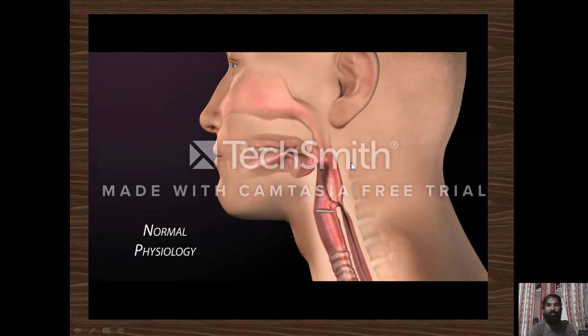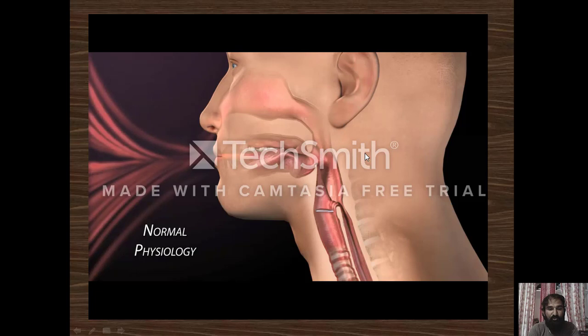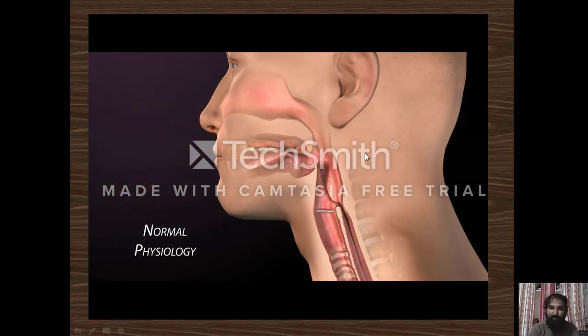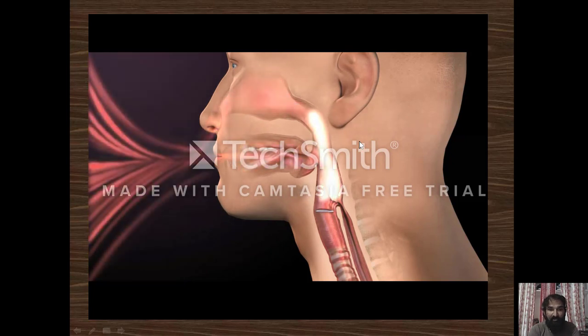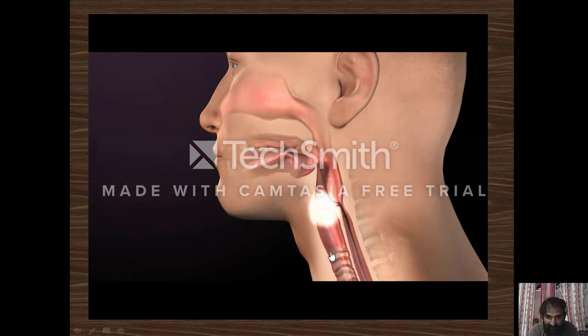Now you see the physiology of the side part of your mouth. When you breathe, the air enters through the nostrils as well as through the mouth, and finally reaches the trachea and then the lungs. Similarly, the lungs release carbon dioxide, and that air also passes through the trachea and comes out through the nose as well as the mouth. Just see the video here, the air is now entering the trachea.